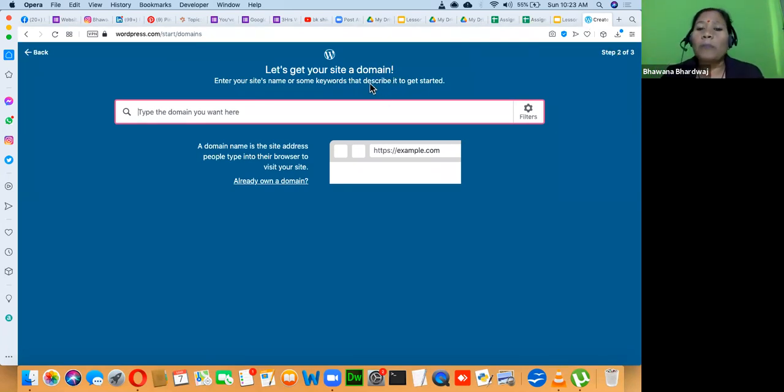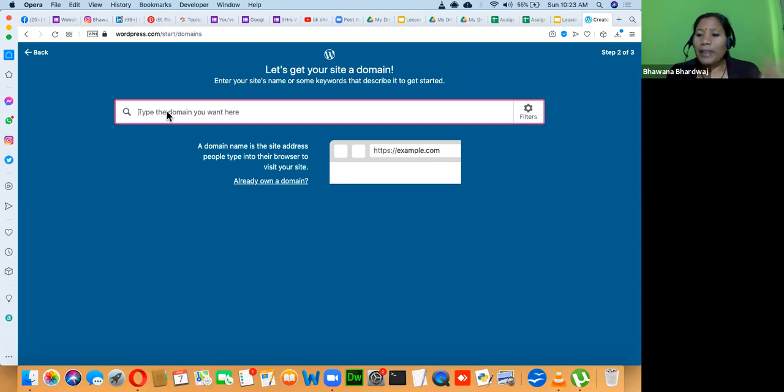Here we are talking about the domain name. You have to register a domain name. As I said, a domain name is a paid thing; you have to pay a rental for it. Rental means you can pay for 1 year, 2 years, 5 years, 10 years. If you are 100% sure about your business and you want this domain to remain for a longer period, then you should buy the domain for a longer period. If you are just exploring, experimenting, trying to learn, then you can register for 1 year.